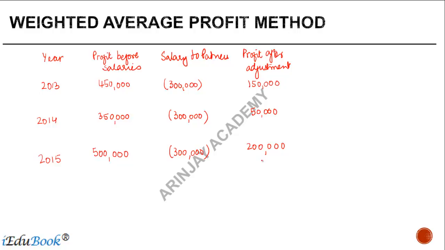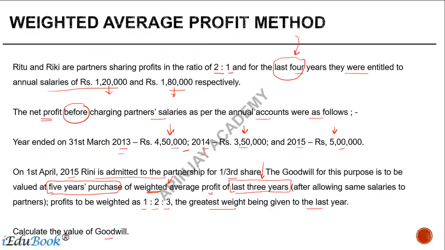Now, if this were a question of normal average profit, we would have just done the total of all these profits and done the average of that. But we are looking at a case where you have to find out the weighted average profit. Now, what does this mean? Why is it that the weighted average profit is to be applied? Why don't we use the normal one only?